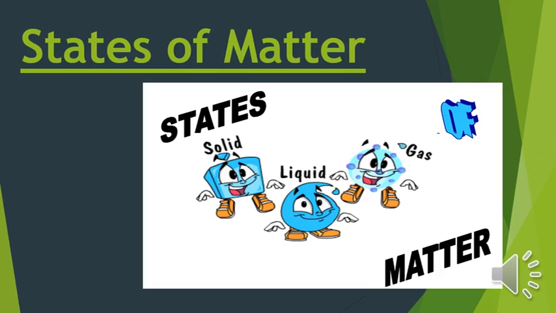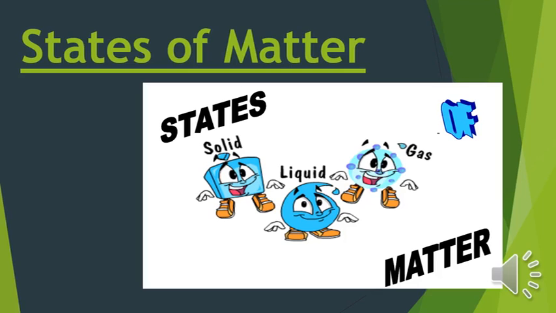Matter exists in 3 states, solid, liquid and gas. These states are different from one another in many ways. Here, I would like to tell you something very interesting. Water is the only substance which exists in all 3 states on our planet Earth. As solid in glaciers, as liquid in flowing rivers and as gas in the form of water vapors.